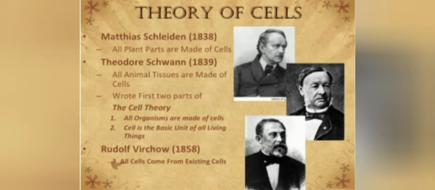Now we can go to the next topic, the cell theory, and they have given three major points. The three major points from the cell theory: the first one is the cell is the smallest unit of structure of all living things. The second one is the cell is the unit of function of all living things. And the third one, given by Rudolf Virchow, is that all cells arise from pre-existing cells. You should write these points. The cell theory is very important.